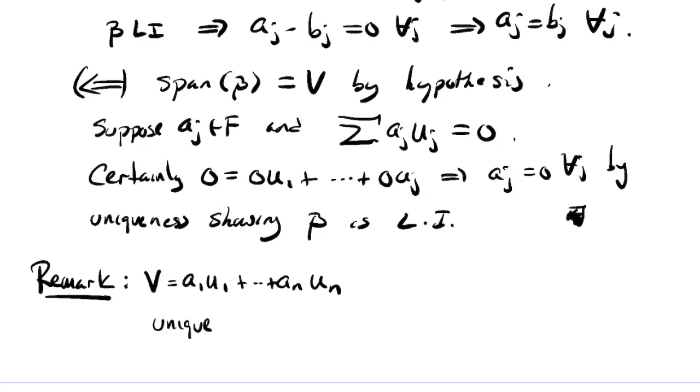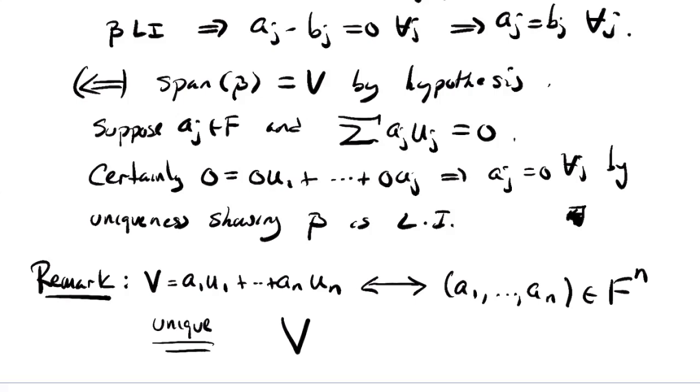Well, that linear combination in a very natural way corresponds to an n-tuple. You just take the coefficients, keep them in the same order, and write them as an n-tuple. So this uniqueness part is saying that in some sense, this vector space V, this is not a mathematical term, I'm going to make this more rigorous as we go, but V is just like Fn in some way.